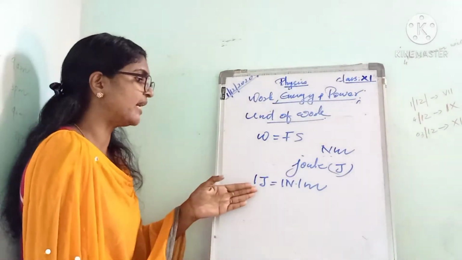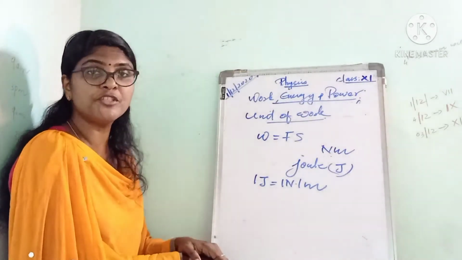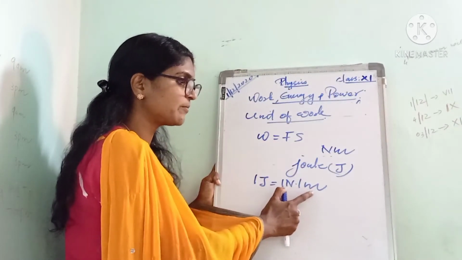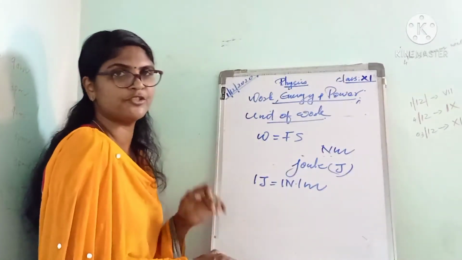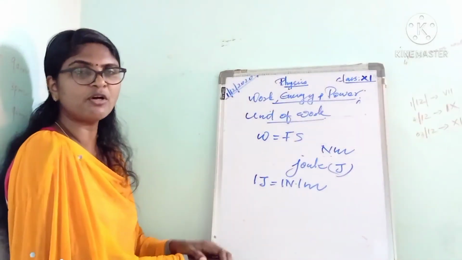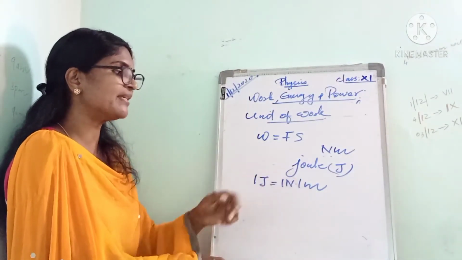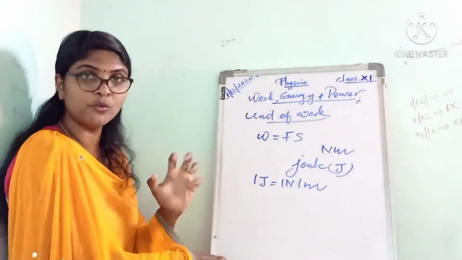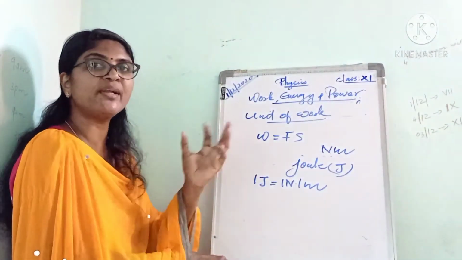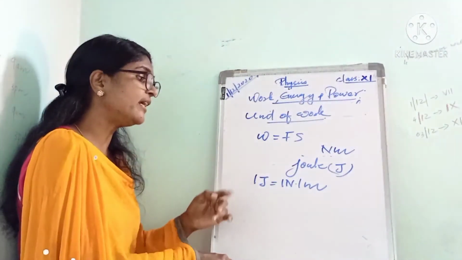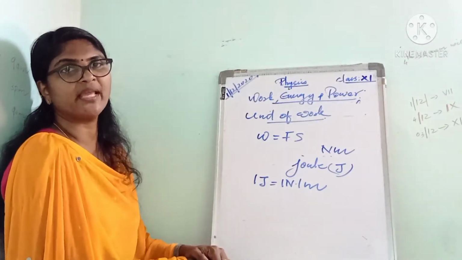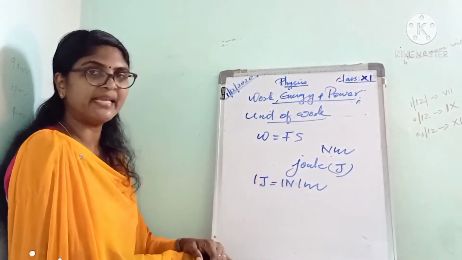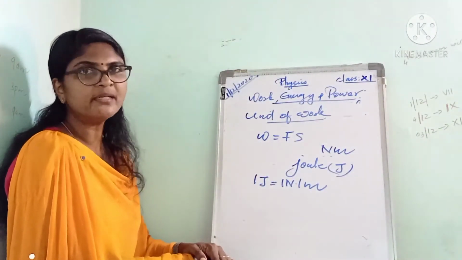When does the amount of work done become 1 joule? Suppose a force of 1 Newton causes a displacement of 1 meter, then the work done is 1 joule. That is, by applying a force of 1 Newton, the object moves through a distance of 1 meter, then the work done is 1 joule.